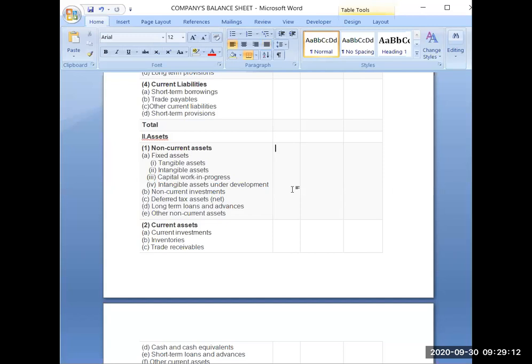Non-current investments are of two types. One is trade investment and one is other investment. But the main criteria of identifying non-current investment is that whatever investment you are doing, you are doing it for the purpose of retaining it, not for the purpose of reselling it.